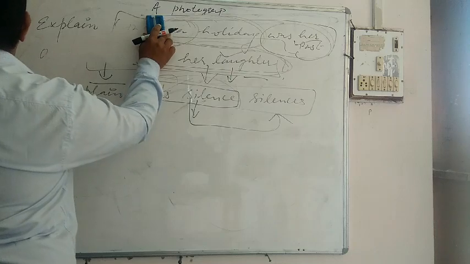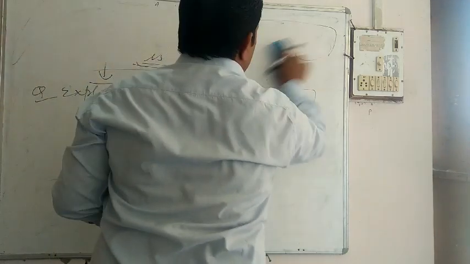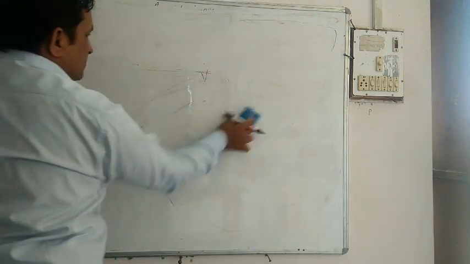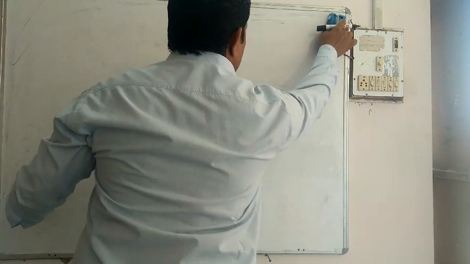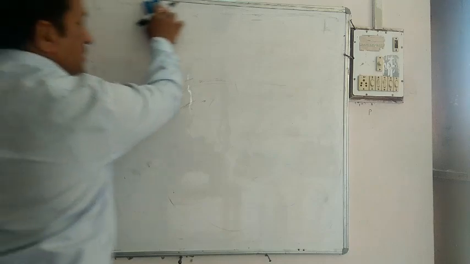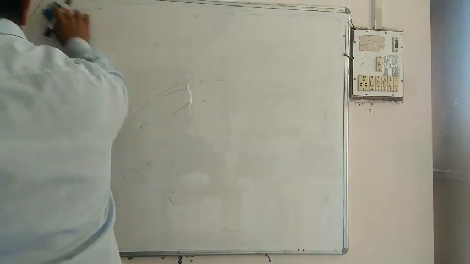Okay, now I would like to tell you a few of the important figures of speech involved in this poem, because if you get this stanza, then definitely there would be a question where you have to answer the figure of speech involved in these lines.